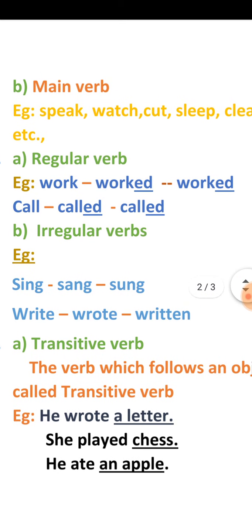Now observe these examples. Work, worked, worked. Call, called, called. Here we have to observe the past tense and the past participle form of the verb. Work is in present tense. Worked is in past tense. Again worked is in past participle. Here we wrote worked in past tense by adding ed. That means just by adding ed we write past tense or past participle.